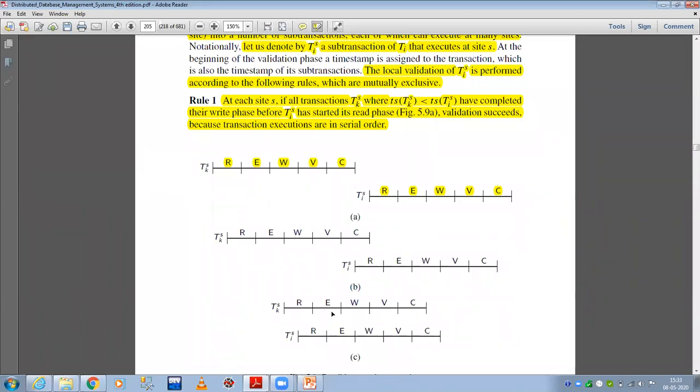So if one transaction's write phase is completed before another transaction's read phase, then we will allow those transactions to execute. That means validation will succeed for the transaction TkS.